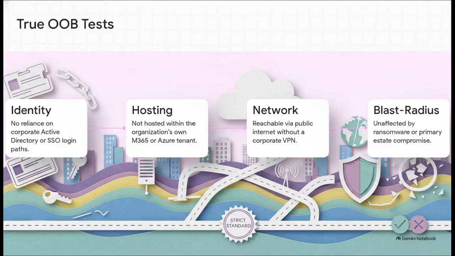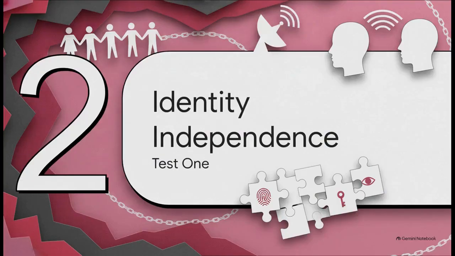So how do we guarantee our system stands apart? Well, we use this core framework. 1. Identity independence. 2. Hosting independence. 3. Network independence. And 4. Blast radius independence. The standard we're reviewing today treats these 4 rigid tests as the absolute definition of true out-of-band. And the main takeaway here is incredibly strict. If a system fails even one of these tests, I don't care what the vendor's marketing materials claim, it is not out-of-band. It's just a conventional tool. Let's move over to Test 1 and see how this actually builds our absolute standard of security.